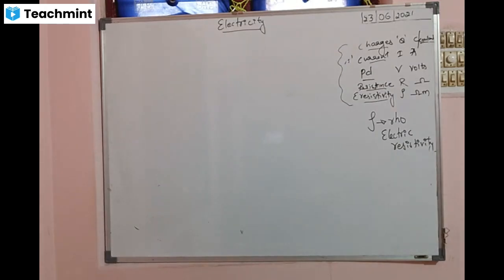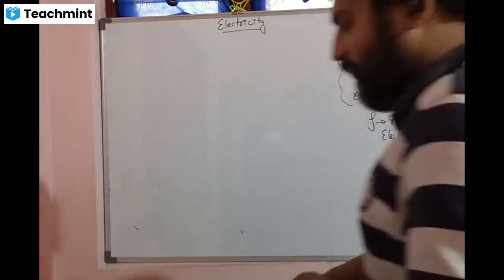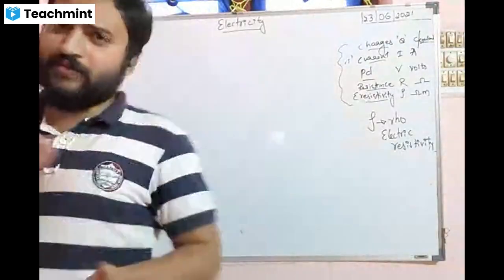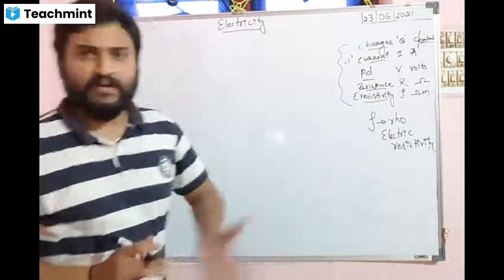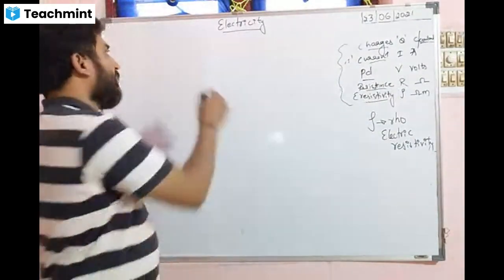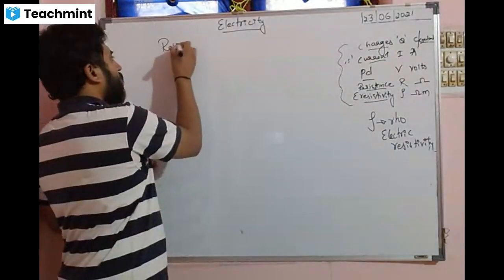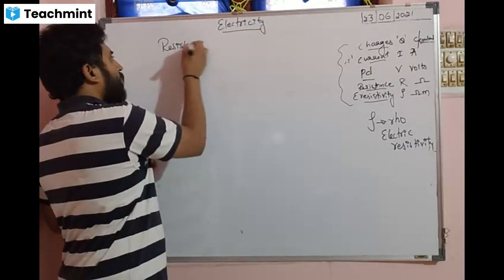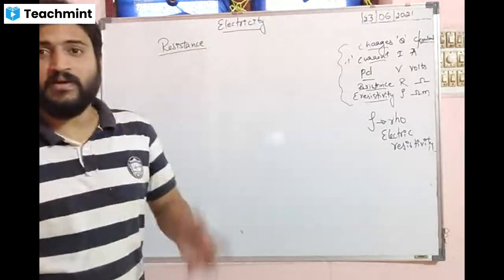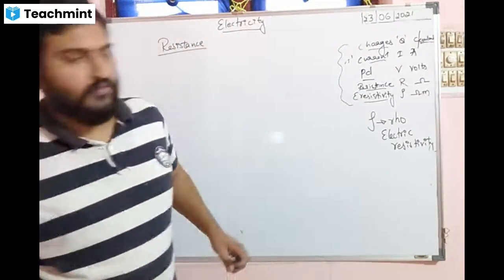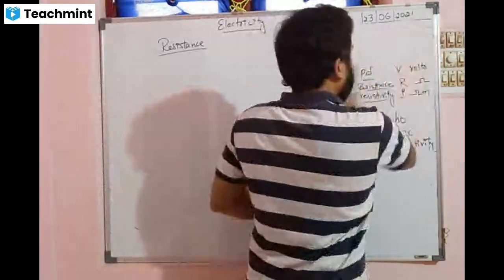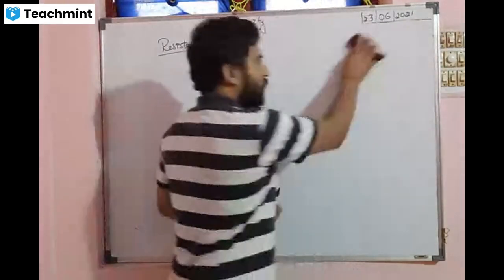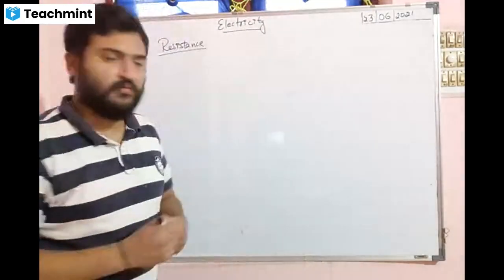Just now I had given some connections. So different types of connections we can make with the resistor, so resistance in a different variety of connections. Let me rub this. There are basically two types of connection. Understood? There are basically two types of connection.